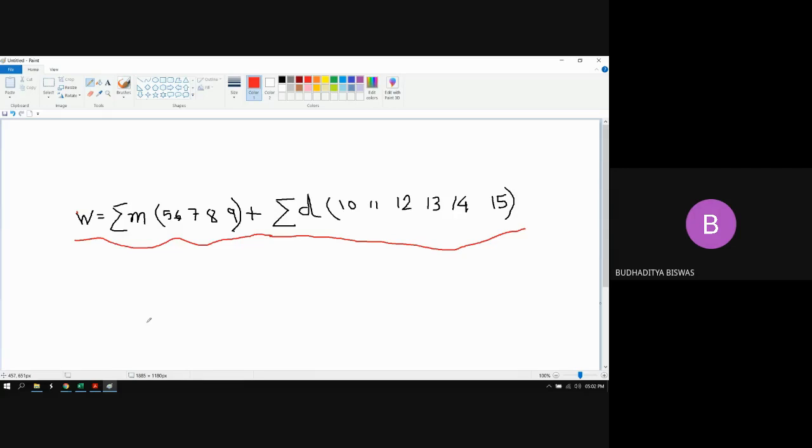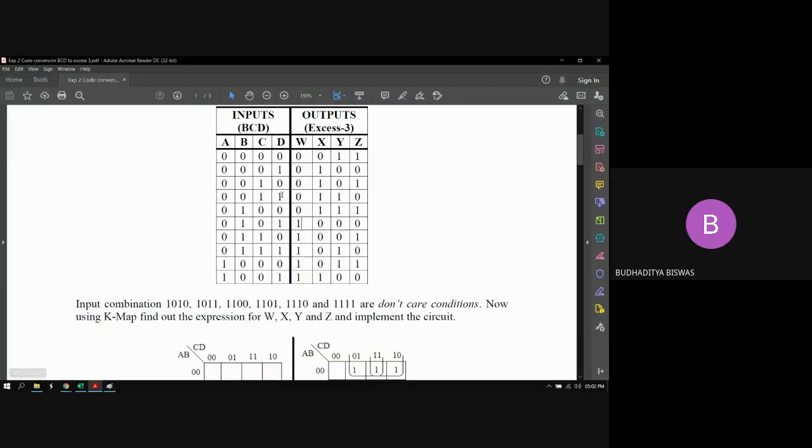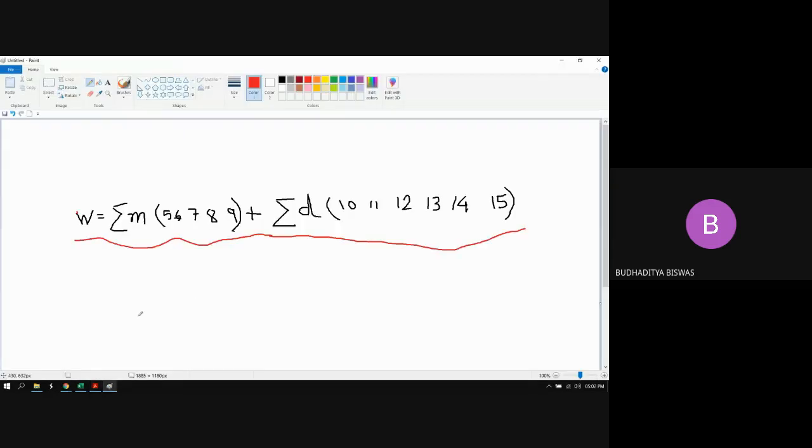First is the word definition of the problem. The word definition is that you need to design a code converter circuit which will convert BCD to XS3. After that, using some logic, you need to fill up the truth table. This is the most important part. After that, from the truth table, you need to write the output variable expressions. The output variables are WXYZ. Then, using the K-map, you need to simplify the output variable expression.